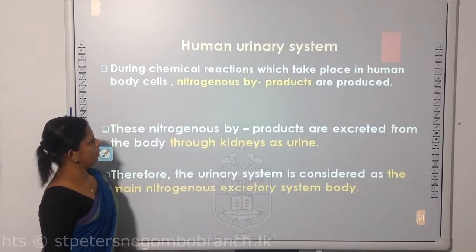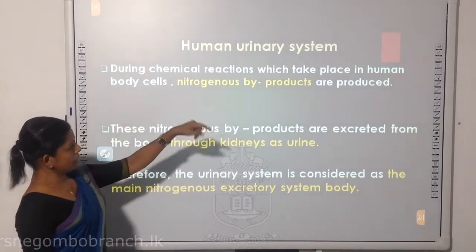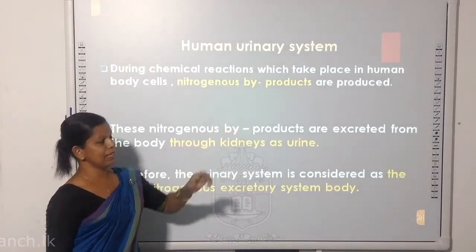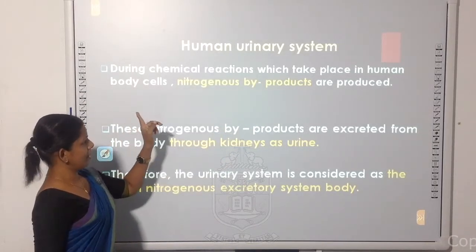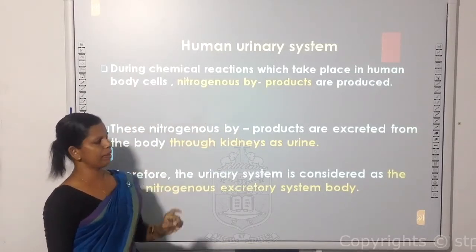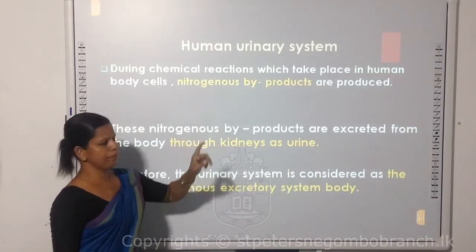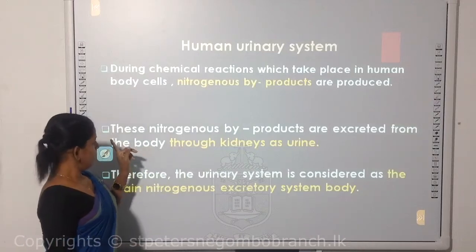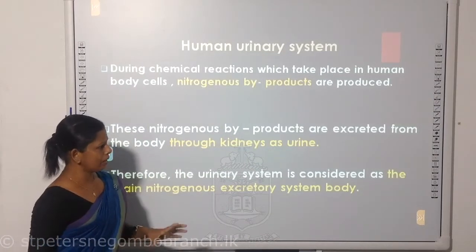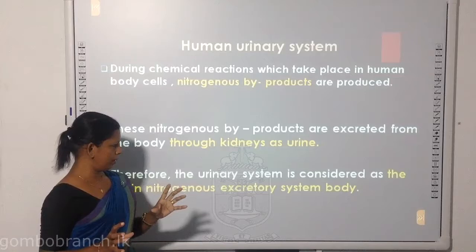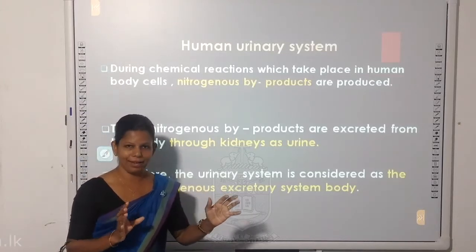Now, during chemical reactions which take place in human body cells, nitrogenous byproducts are produced. These nitrogenous byproducts are excreted from the body through the kidney as urine.